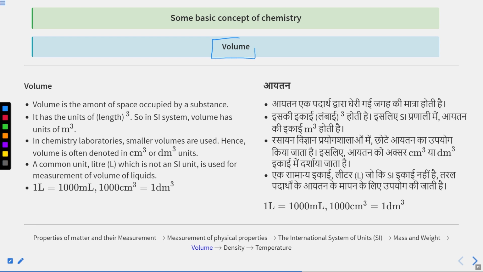The next is volume, which we had discussed already. Volume is the amount of space occupied by a substance, and its unit is length cube, right? Volume is actually area into length.